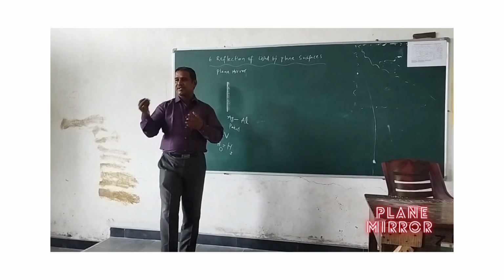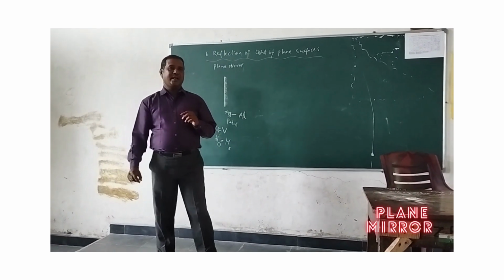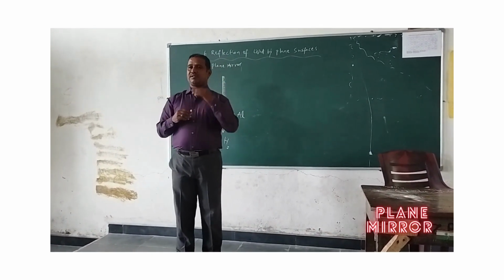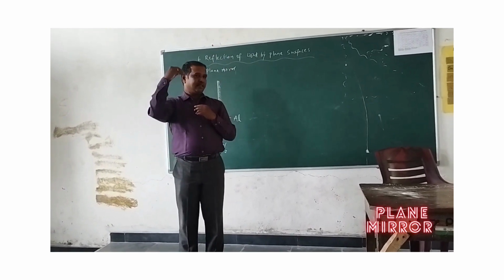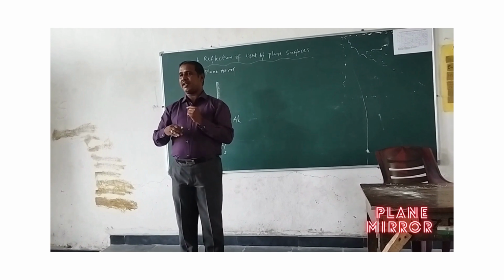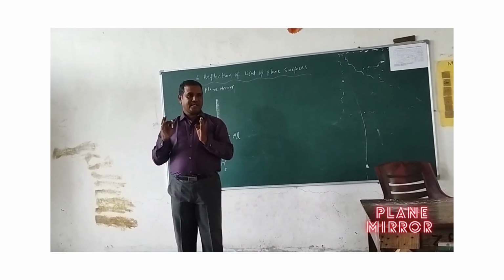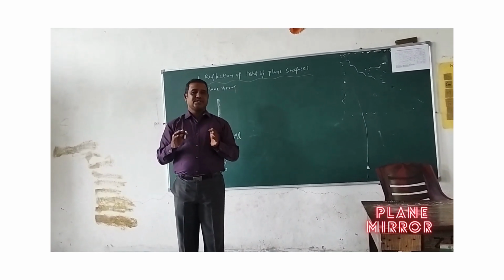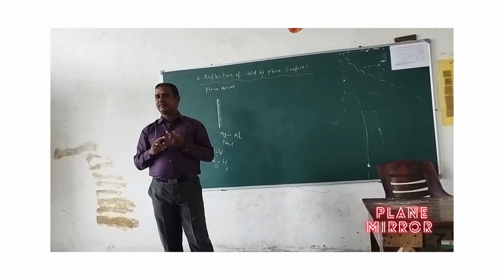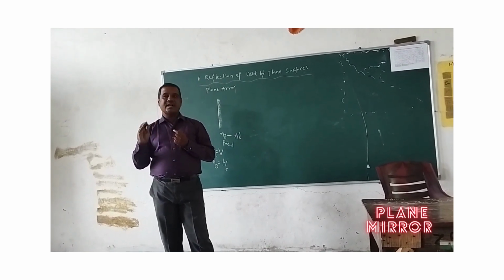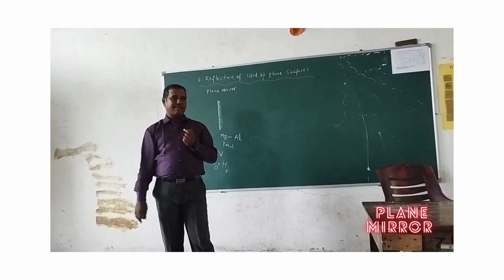Suppose you stand in front of a mirror and check your height. I am up to here, and in the mirror you are also up to the same. You are not more than your height or less than your height. Your size is the same. That is the fundamental concept of the mirror. Image characteristics: the size of the object is equal to the size of the image.